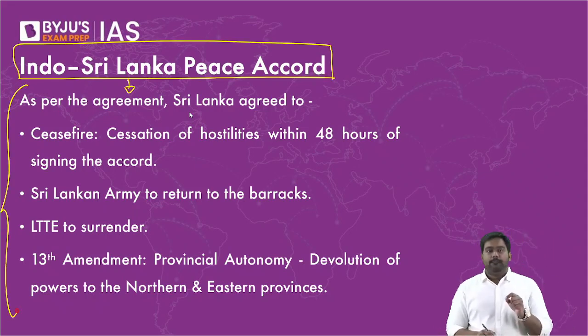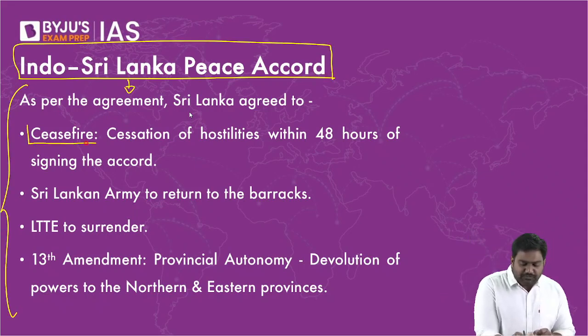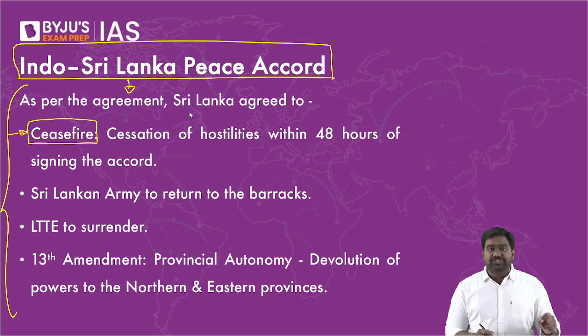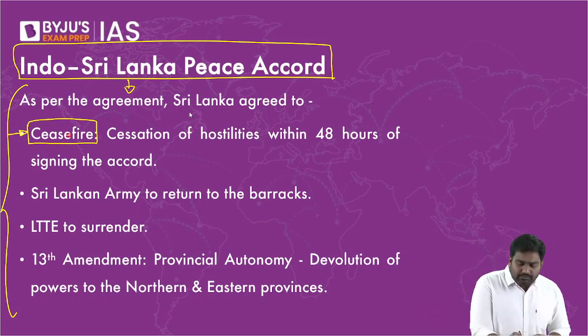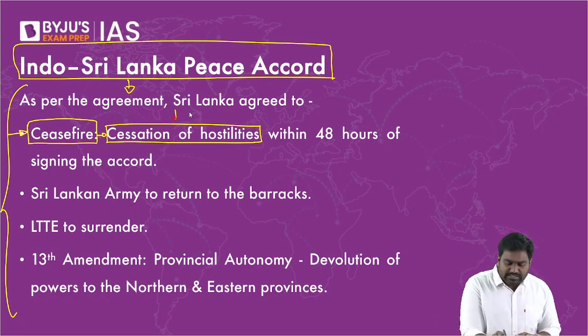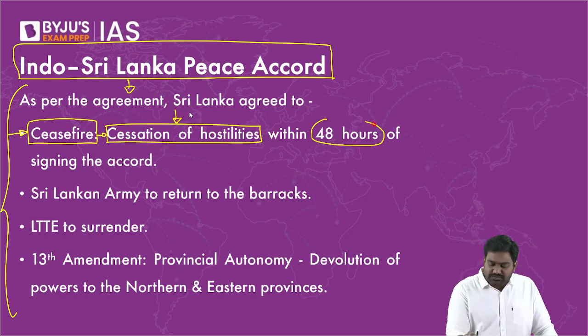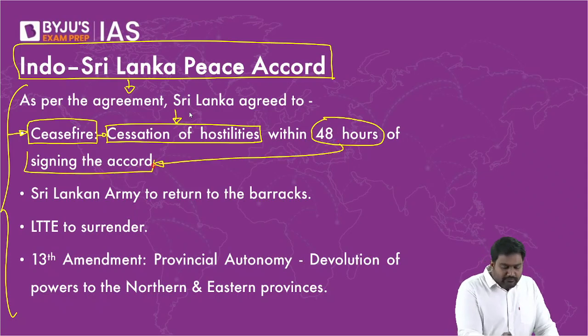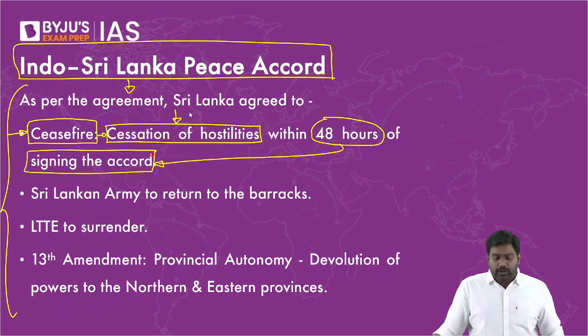Under the peace accord, the first guarantee that India wanted was a ceasefire, an immediate ceasefire. As the civil war was raging, large-scale violations were happening on both sides. We wanted this human tragedy to end. We wanted the conflict to end. And we made it mandatory for both sides to cease all hostilities within 48 hours of signing the accord. We convinced the Sri Lankan government and LTTE that they have to end this war, cease the hostilities,